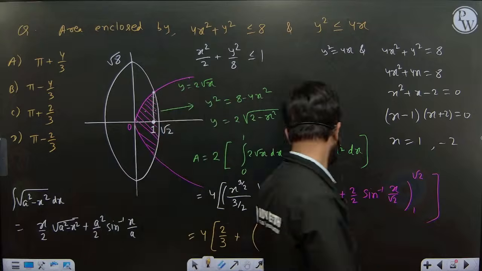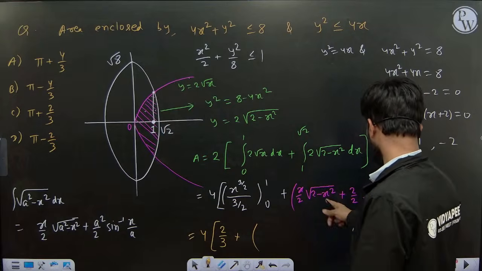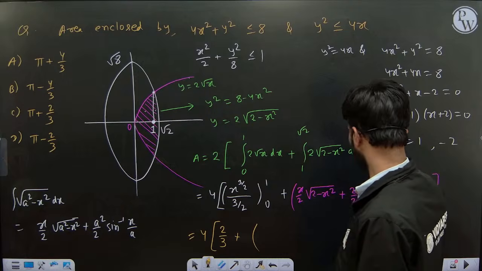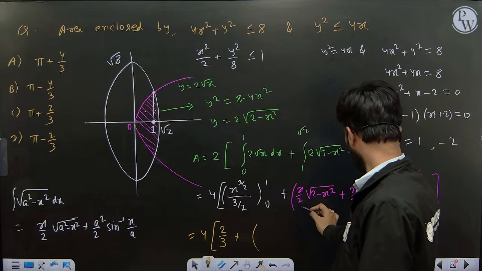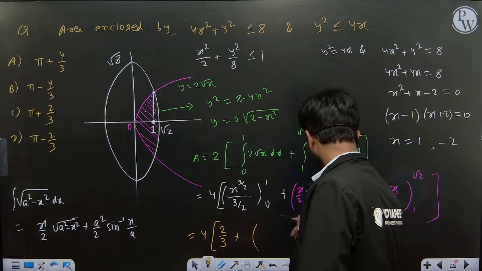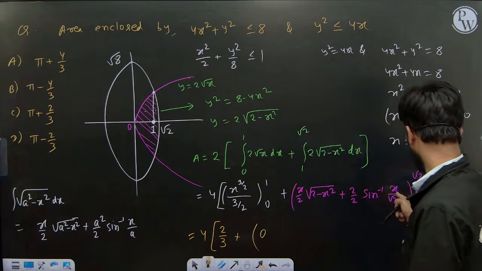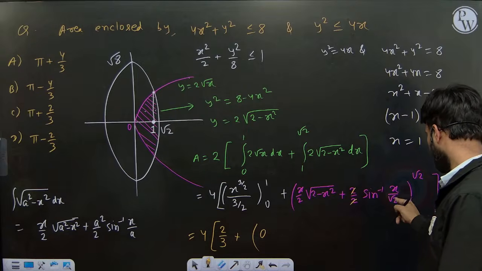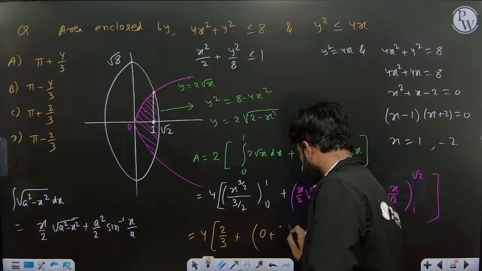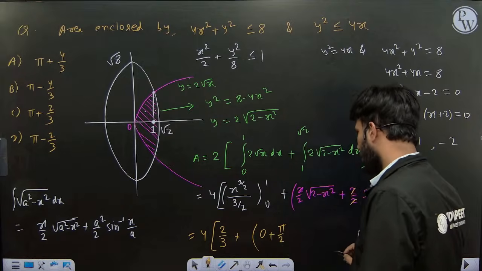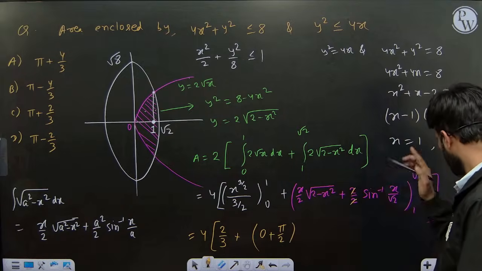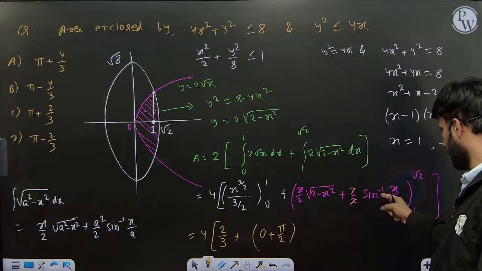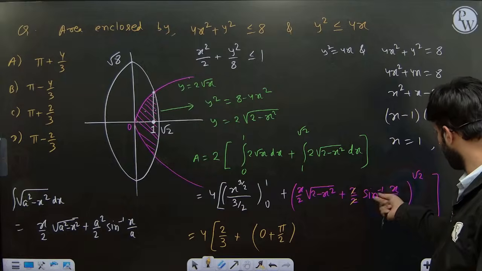In this other part, if we put root 2, this part will be 0, and sin inverse root 2 by root 2 is pi by 2. So 0 plus pi by 2. When I put root 2, this part becomes 0 and this part is pi by 2. Check the calculation, yes, correct.